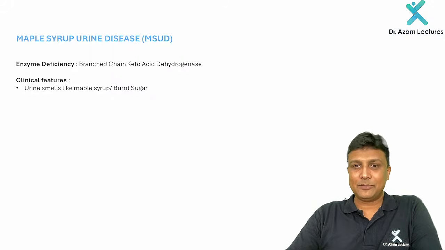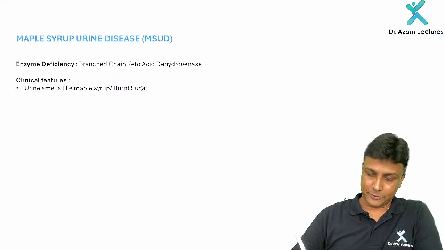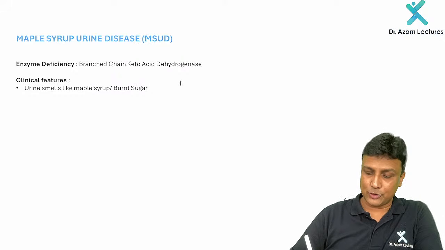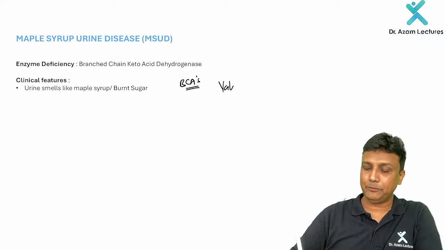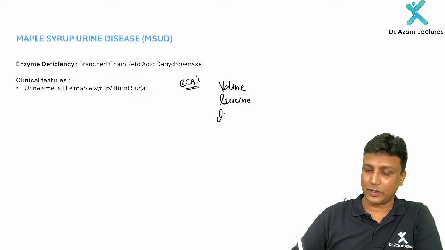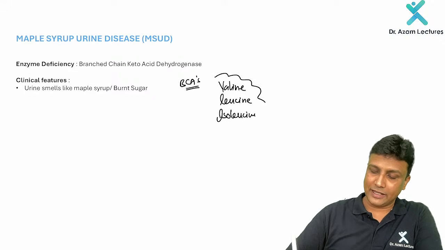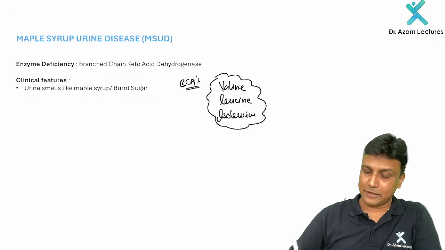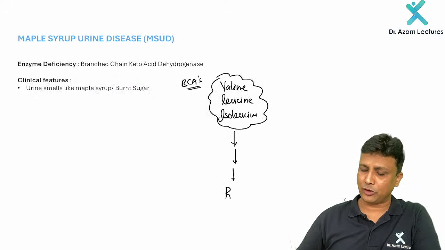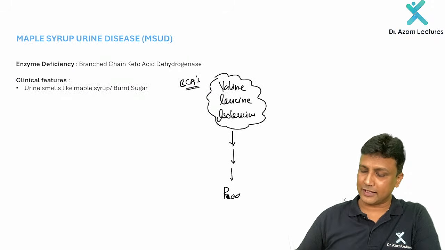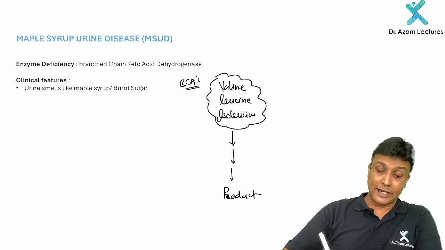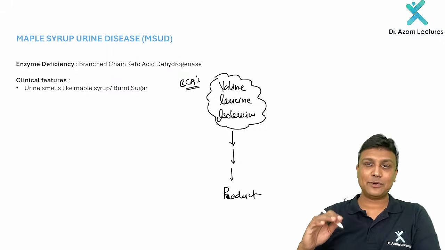Now, this maple syrup urine disease will be occurring due to what? I hope I told you just now about the branched chain amino acids. There will be three of them. One will be valine, another one will be leucine, another one is isoleucine. Now, when these three branched chain amino acids undergo metabolism, finally they are going to form certain products there. We are not concerned about that right now.